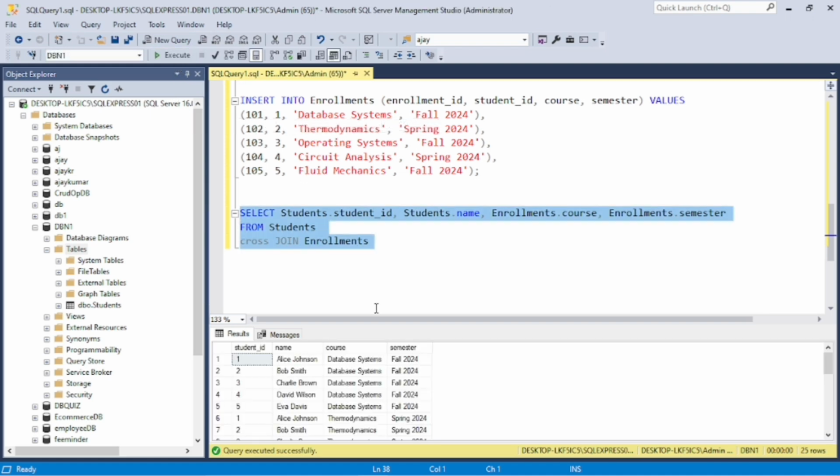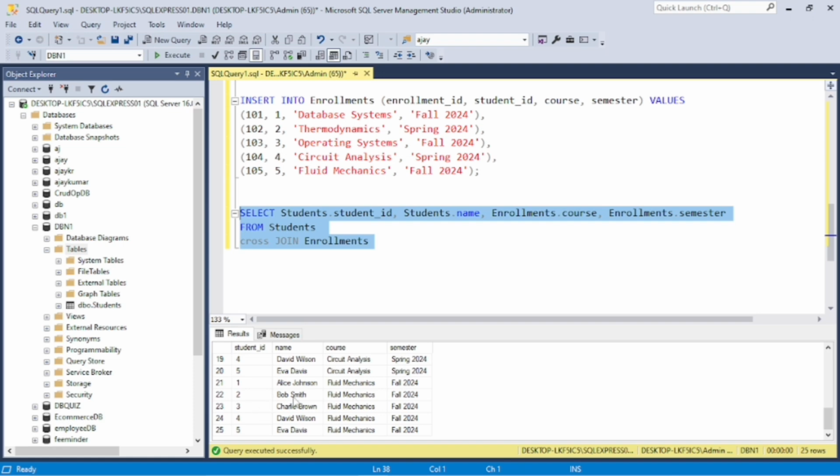Here all the data is showing from both tables. For the first student ID it shows all the data of the second table, and for the second it shows all the data again, multiple times. Like this, all the data comes together.